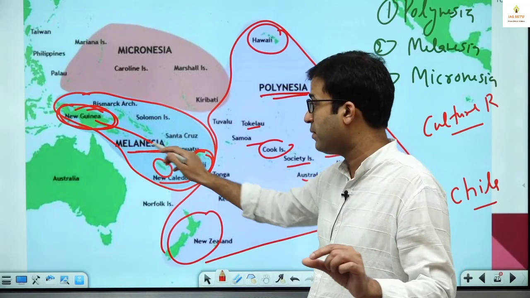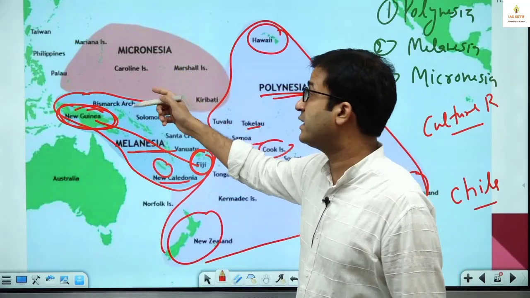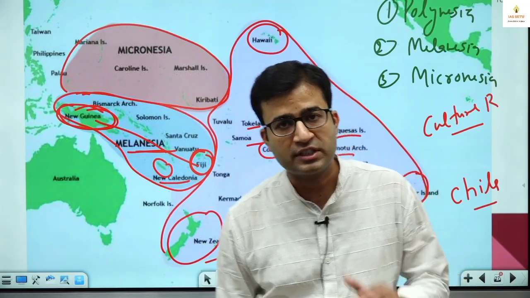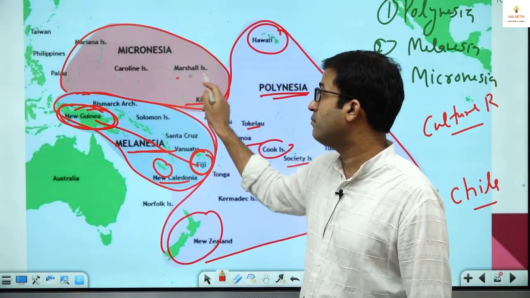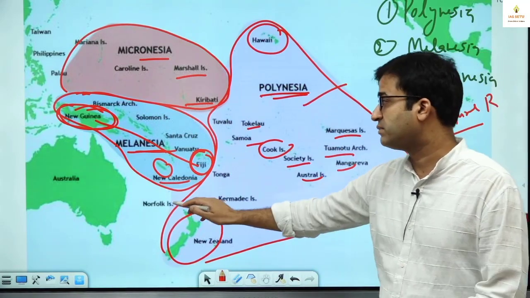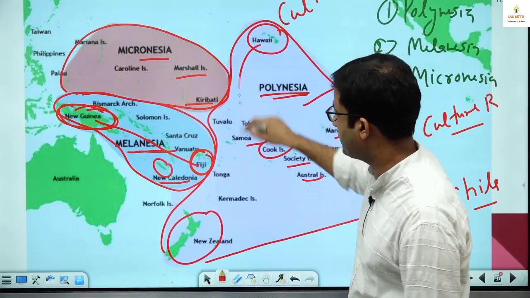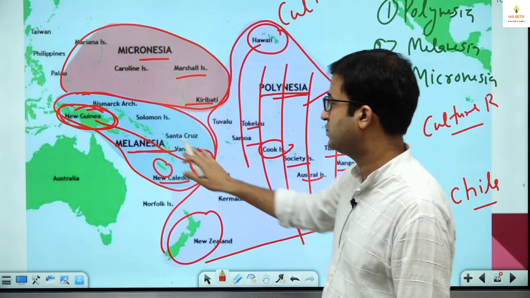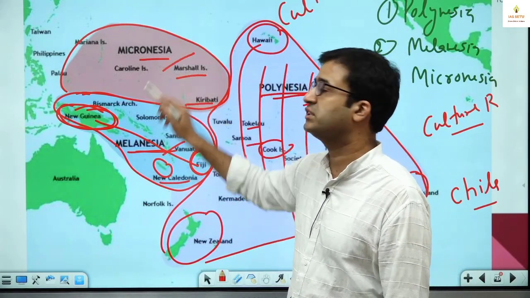They might give this map and ask what this is, and give four answer options, Melanesia. North of Melanesia we have Micronesia. So Micronesia is also a cultural region which lies north of Melanesia. It includes Kiribati Island, Marshall and Micronesia, this part. So this is Polynesia, this is Melanesia, this is Micronesia. These are cultural regions. These people have almost the same type of culture. This cultural region is known as Melanesia, this is Micronesia.